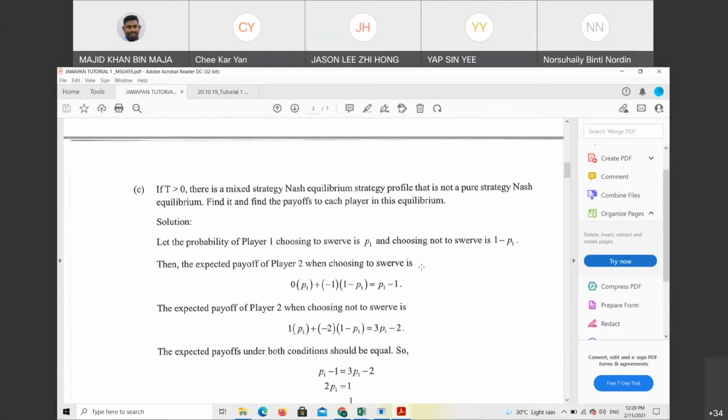Macam tadi kan kita tengok, we look at between 0 and negative 1, correct or not? Now what we need to do, we just need to put the probability to find the expected probability. Understand or not?